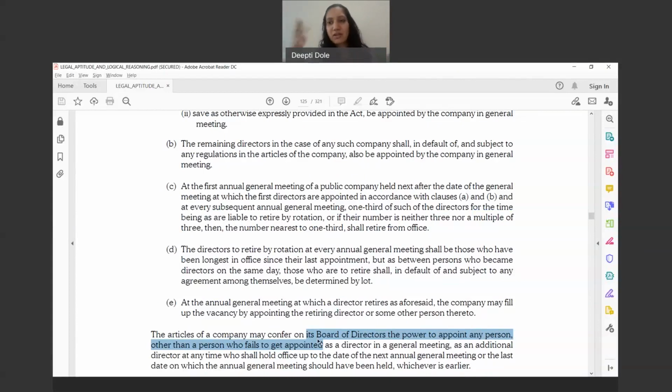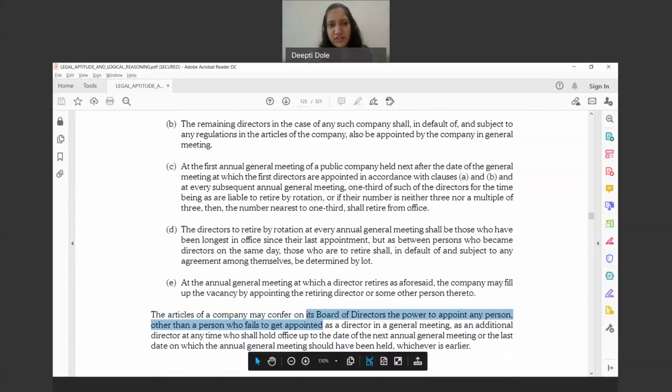We have seen that it is not necessary that if I'm a shareholder, I have to be on the board. I can say, fine, I've just invested in this company and let that company run its own show by the board of directors. But who shall be on the board is also my right, and I get that right by voting. Generally, when somebody is first appointed to the board, their tenure is up to the date of the AGM. Then at the AGM, the shareholders may again vote whether they want that director to be a director in that company or not.